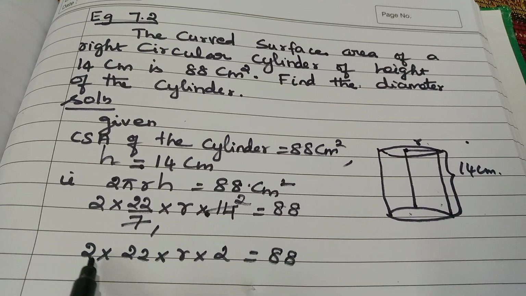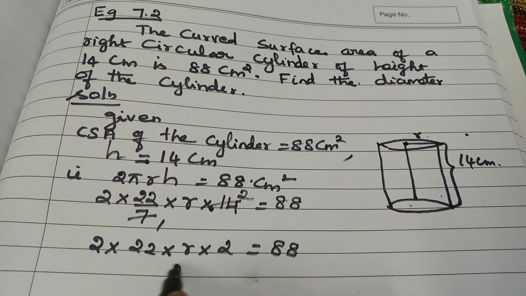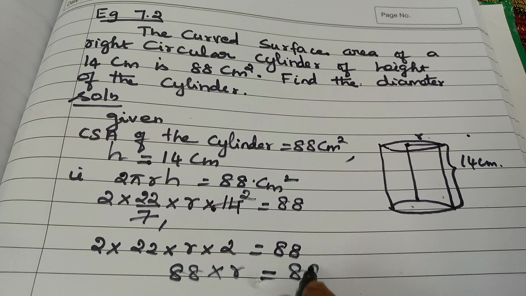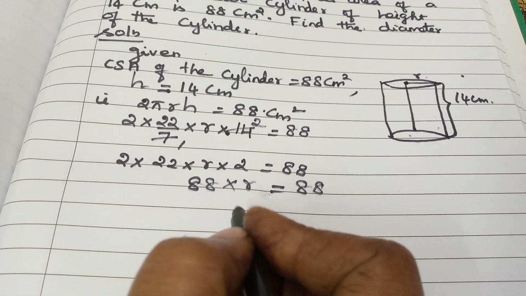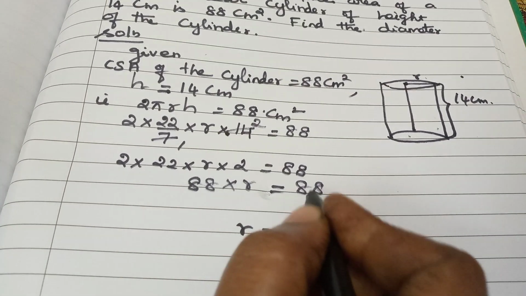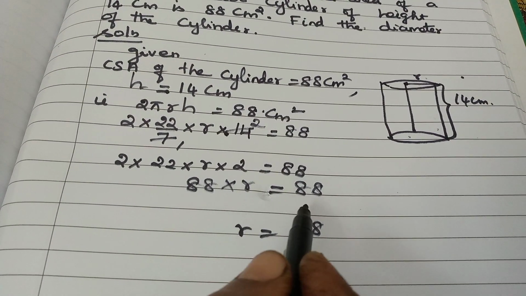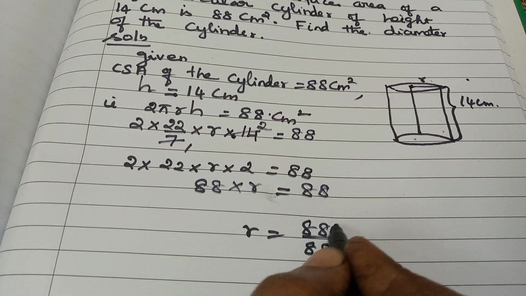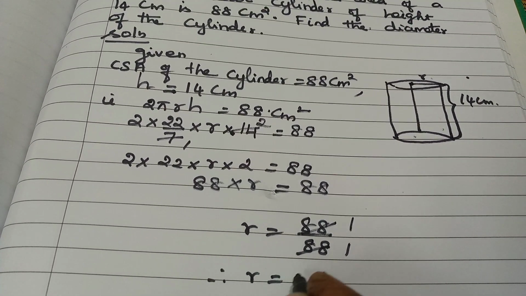Let's multiply 2 into 22, 44. 44 into 2, 88 into r is equal to 88. From here we have to find out r. For that, r is equal to this 88. It is in multiplication form, so this 88 taken to the right side becomes the denominator 88. So it can be cancelled one time, therefore r is equal to 1.